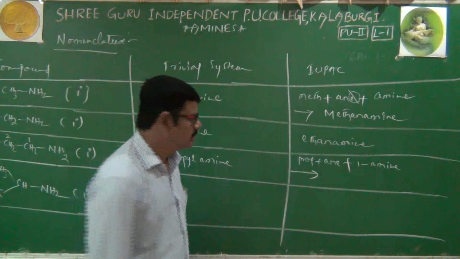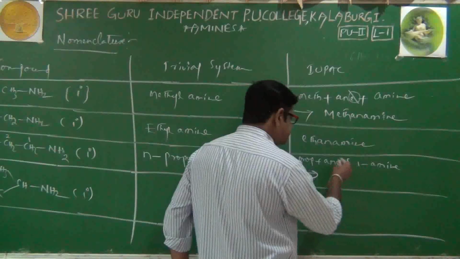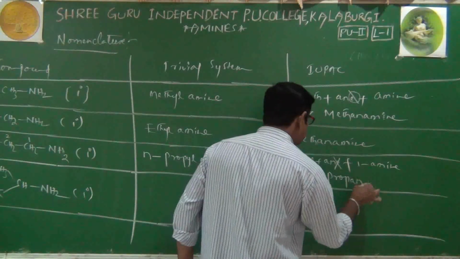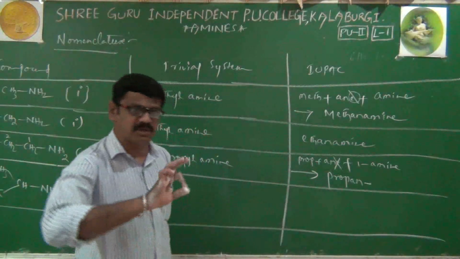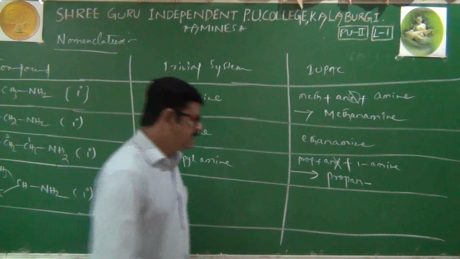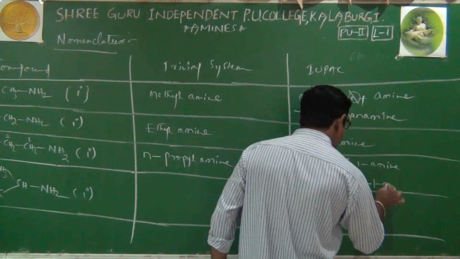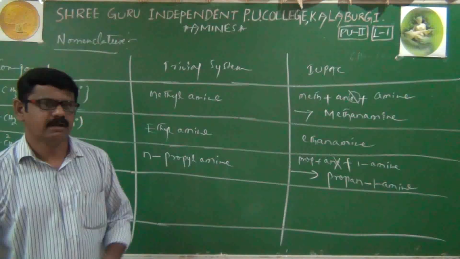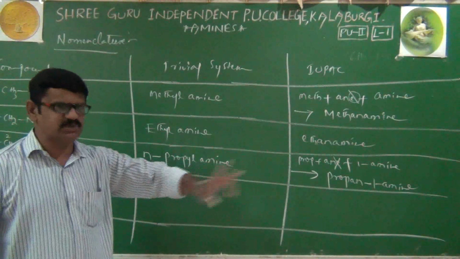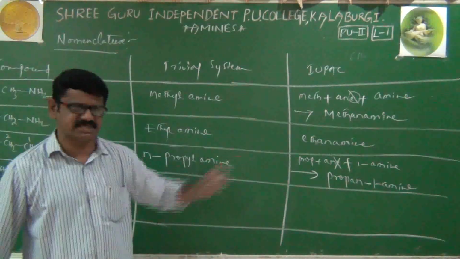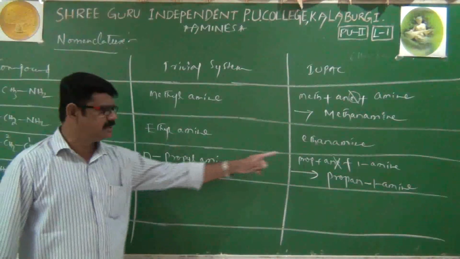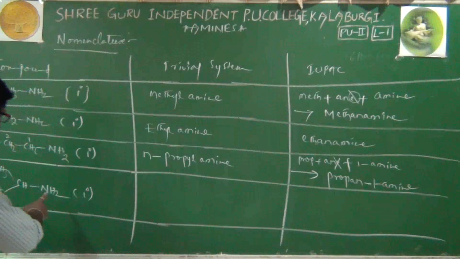Then its name again starts with the letter A, that's why the E will be removed. Its name is propane. Propane means don't write the last letter E. Remember, in place of the last letter E, only the word amine will come. That's it: propan-1-amine. Propane means don't write the last letter in the case of the IUPAC system. And its common name is N-propylamine. Propyl, that is propanamine.